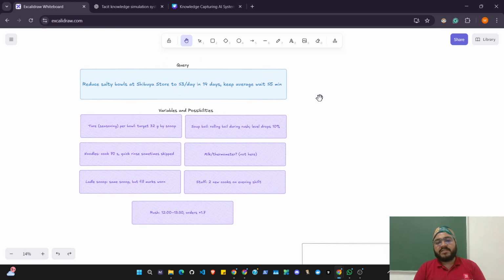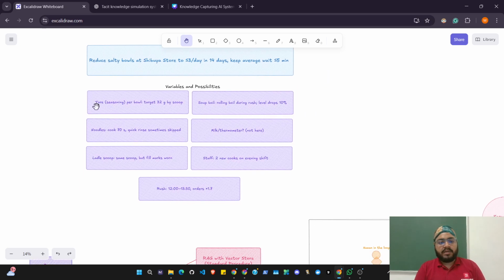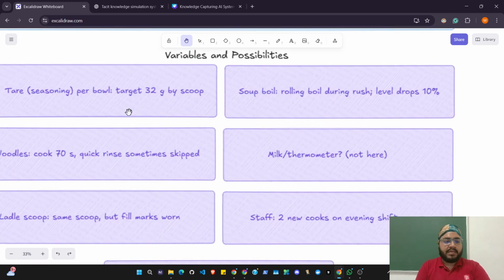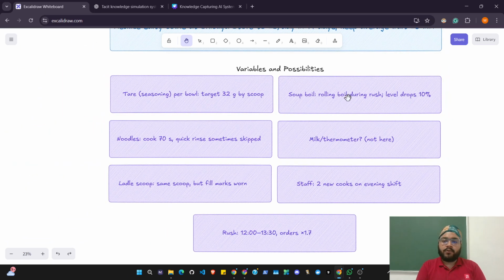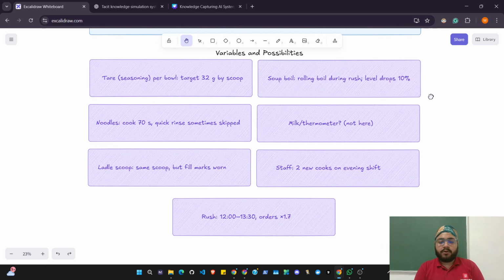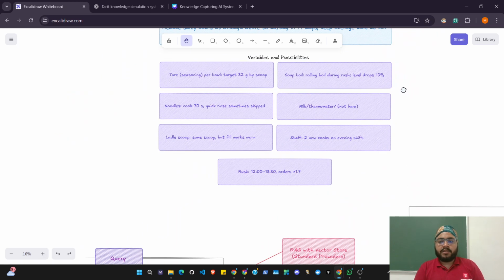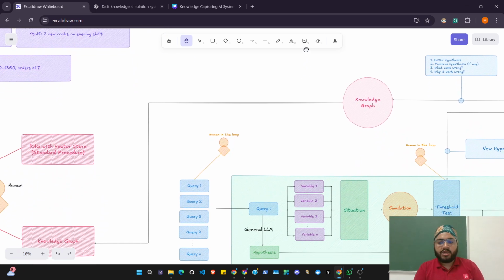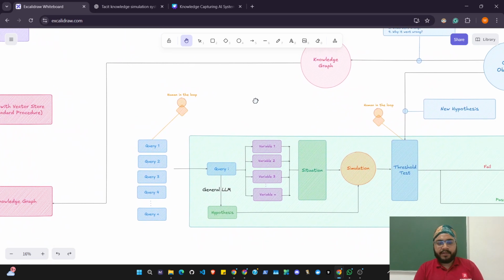Now, even though the situation is specific, it misses a lot of variables and possibilities. There are a lot of unclear things that the LLM doesn't know. The model doesn't know the tare, seasoning, soup boil, noodles, temperature, and each of them has a possibility, like bowl target 32 grams by scoop, or the level should drop by 10% during boil during rush, all of that. So each variable needs to be taken into consideration to give a good outcome.